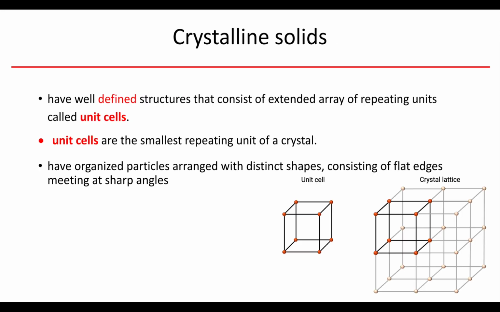Our other type of solids, called crystalline solids, have well-defined structures. Okay, and we call the repeating units unit cells, and they have arrangement. So for example, we can see a crystalline lattice here on the side where my unit cell is a cube, and I have this cube repeating throughout the structure where each of the corners represent a lattice point, and each of the lattice points have repeated specific compounds or ions or molecules.